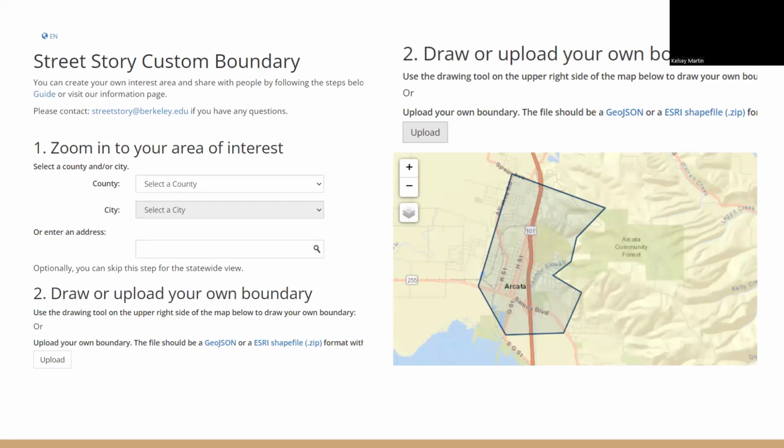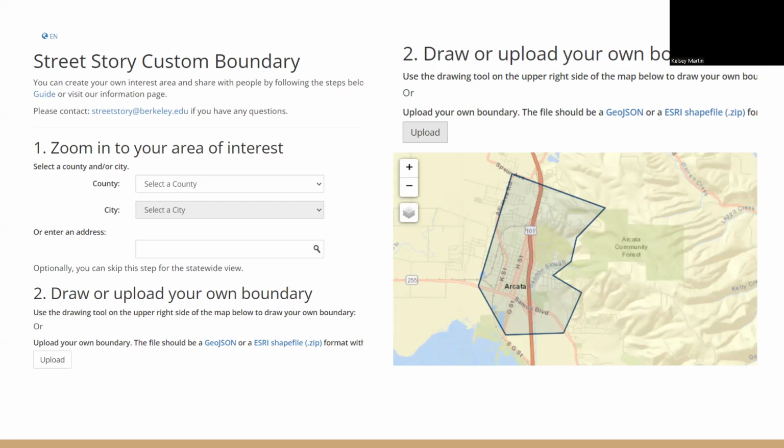make a particular shape over the area that you want to get information on, and then they will send you the data about that. This is mainly used for those who want the data on a specific area that doesn't fit those city or county lines, such as getting report data for the area around a proposed development or a project.